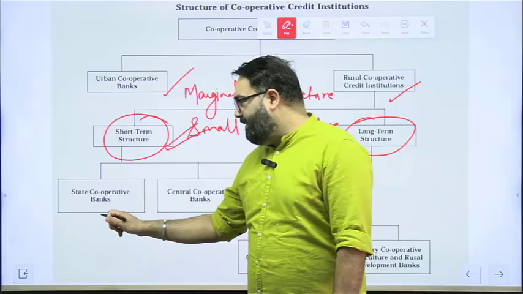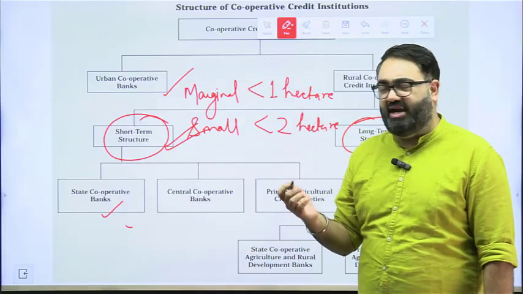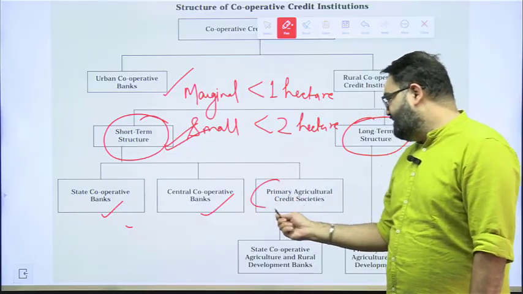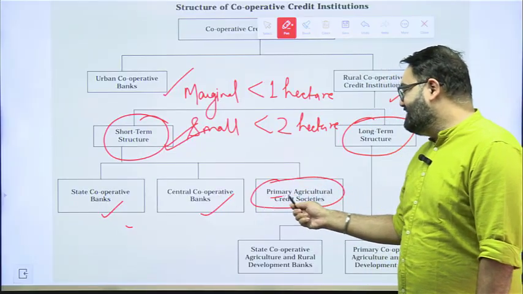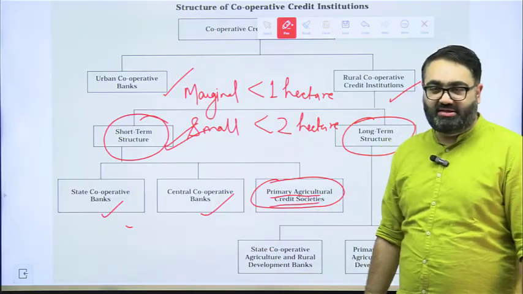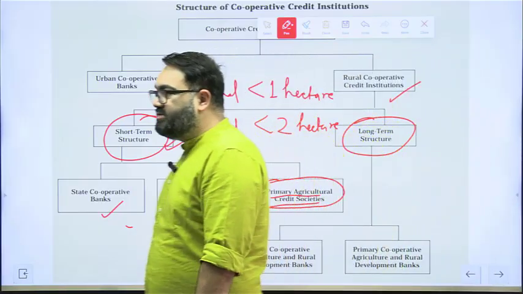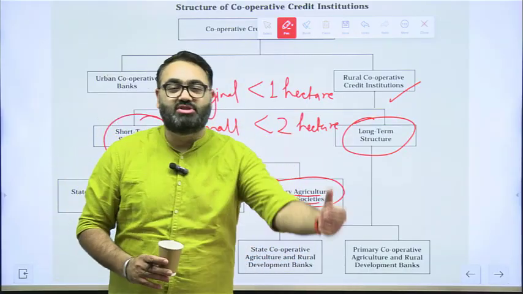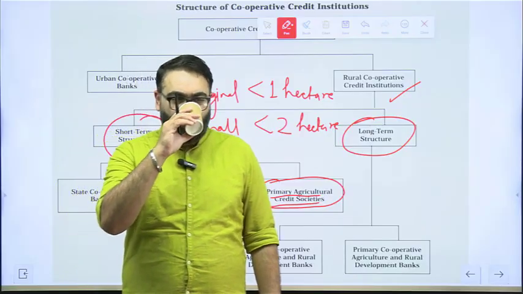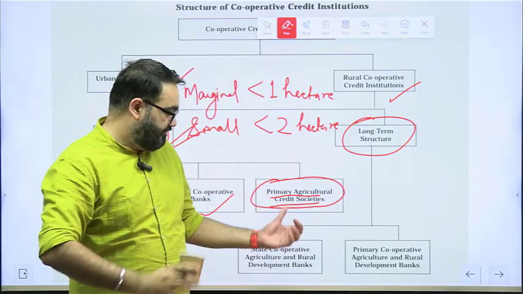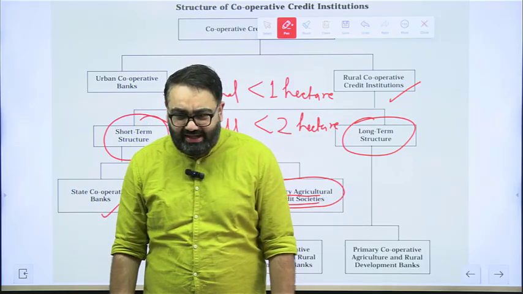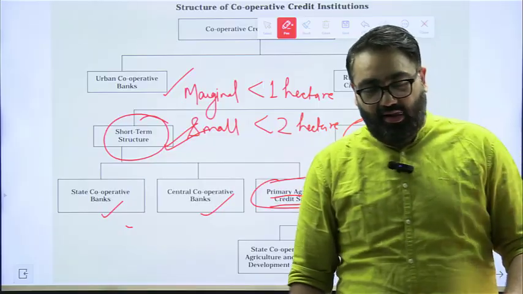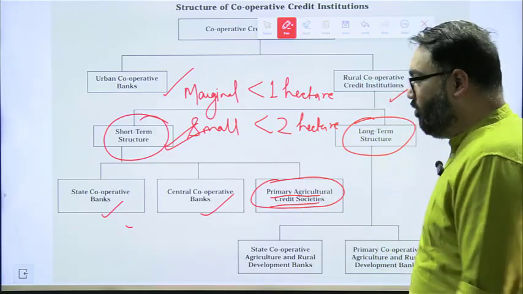These are state cooperative banks that manage the entire statewide structure. Then there are district cooperative banks. Then there is something called PACS, Primary Agriculture Credit Societies. These work in the village areas at a village level. They make short-term loans available to the farmers in the village areas. Since they work in the form of societies, most of the farmers are members of PACS, so they know each other very well. So it becomes easier for them to get a loan.